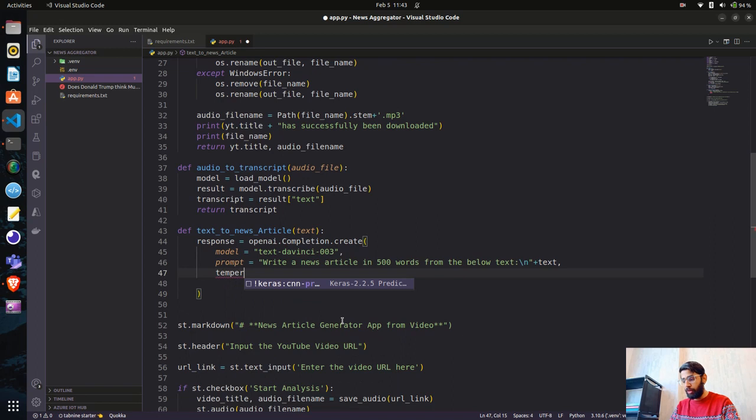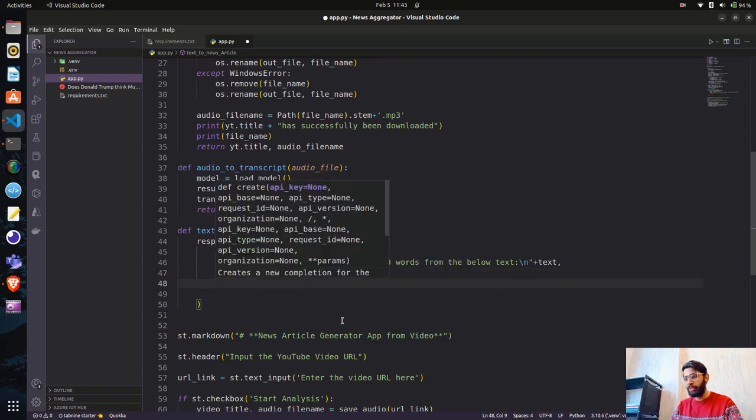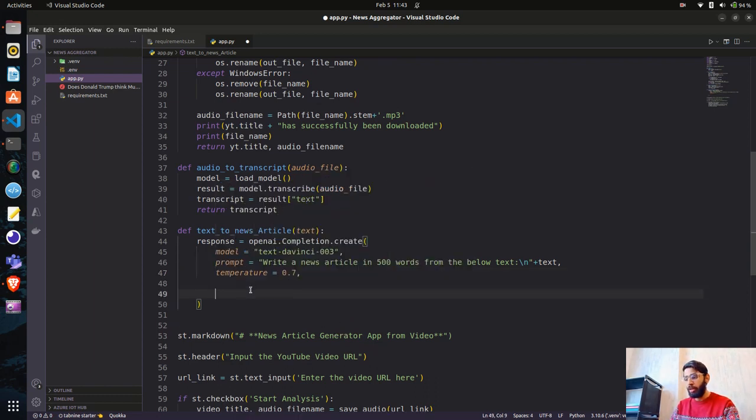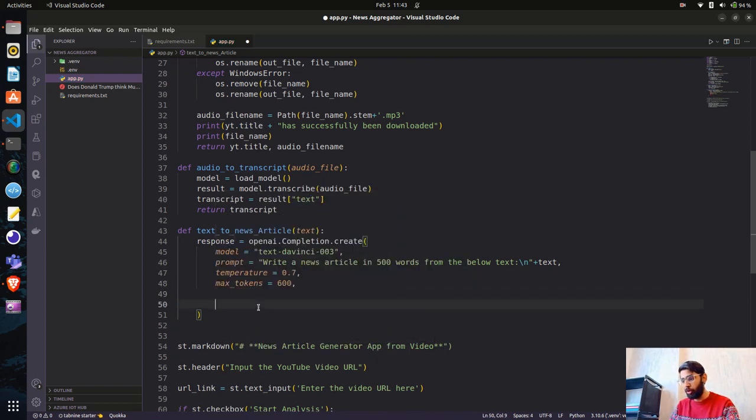So now let's define the temperature, which is going to be 0.7. Basically it's for randomness and creativity. You can read about it, and if you don't have much understanding, please watch my previous video to understand about temperature, maximum tokens and penalties, right? For maximum tokens, let's keep it at 600 because we need the word count not more than 500 there. So I'm just keeping the max tokens as that, and then we'll have top_p equal to 1.